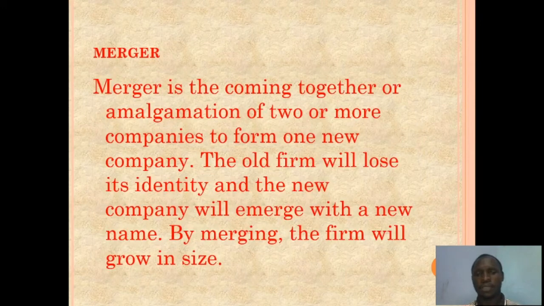Then merger. The coming together of companies to form one big company is what we can simply refer to as a merger. In this case, they tend to lose their old identity and come up with a new name. Now, there are reasons for this. Sometimes it can be for competition purposes, either to expand or to diversify. When a company diversifies, it means that the company is trying to engage in different lines of business, or trying to produce more than one kind of product or offer more than one kind of service. So this is when we can say that a company has actually merged.